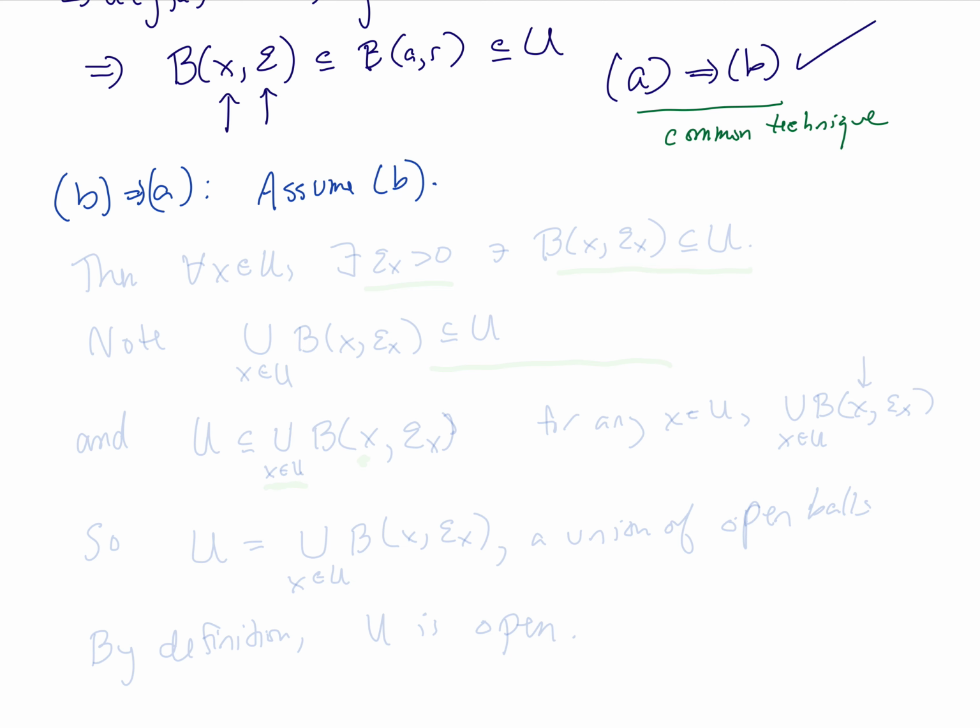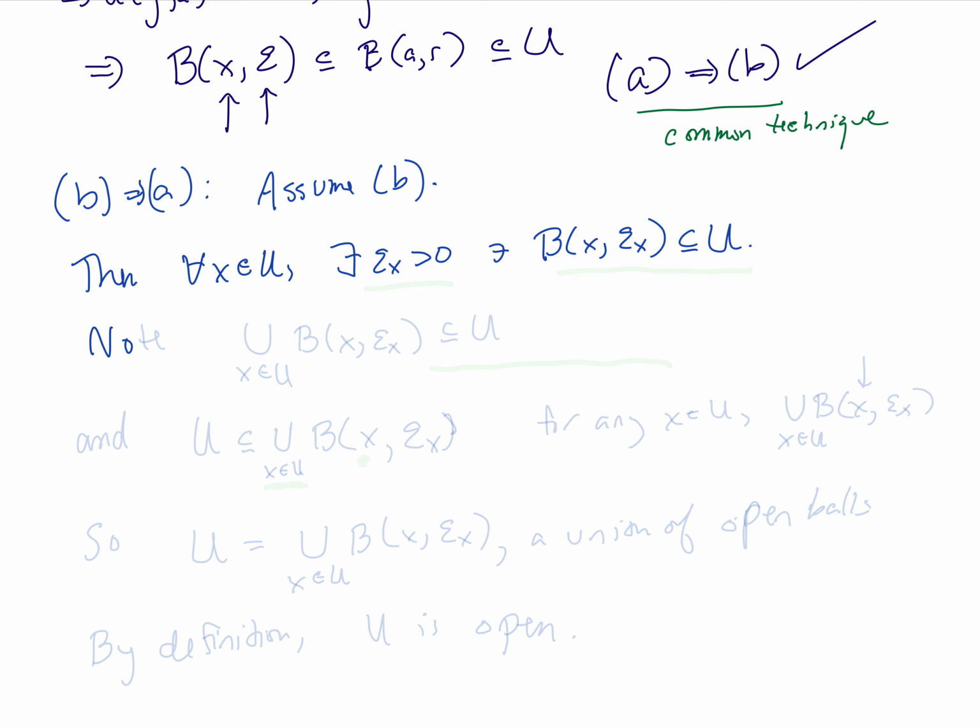proof. Assuming that B is true, that means then that for all x in the set U, there is some epsilon sub x greater than 0, such that the ball centered at x of radius epsilon sub x is contained in the set U. We want to show that U is open.